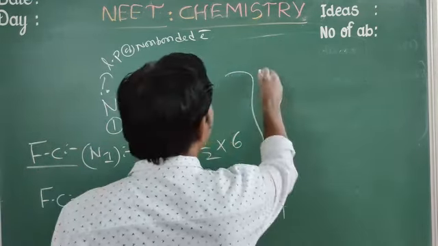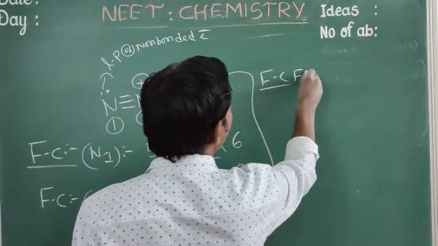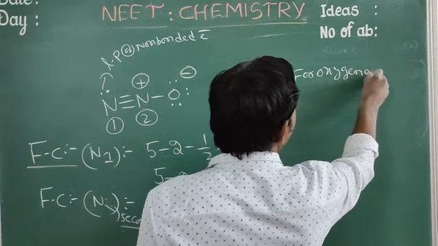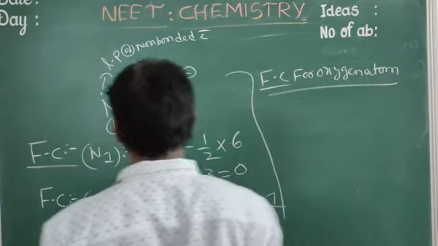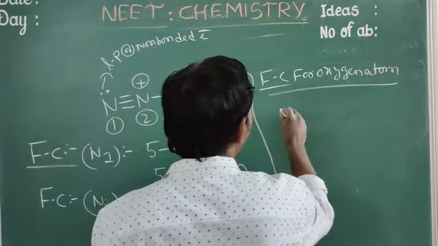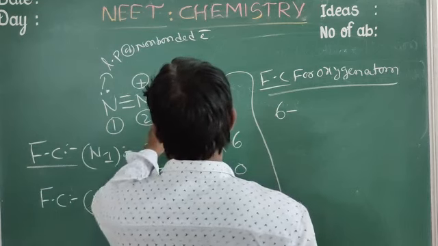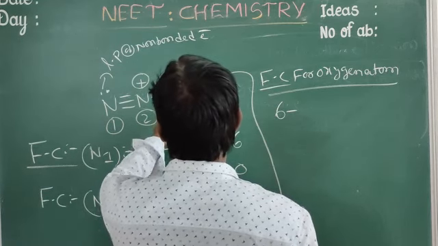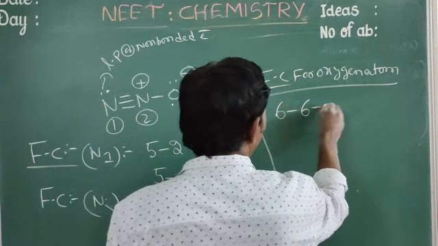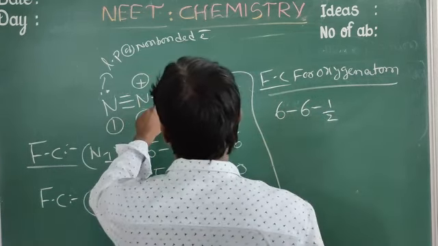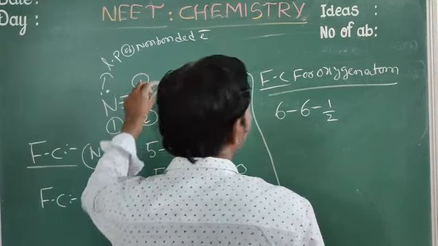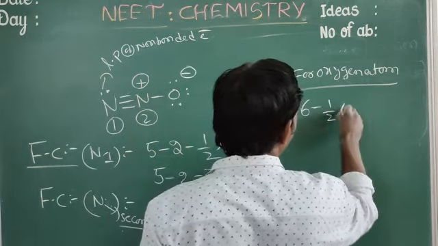Next, formal charge for the oxygen atom. How many valence electrons in oxygen? We know it, 6, minus non-bonded electrons 1, 2, 3, that is 6 only. So 6 minus 6 minus 1 by 2 into bonded electrons. Only 1 bond is connecting oxygen, so 1 bond equals 2 electrons.